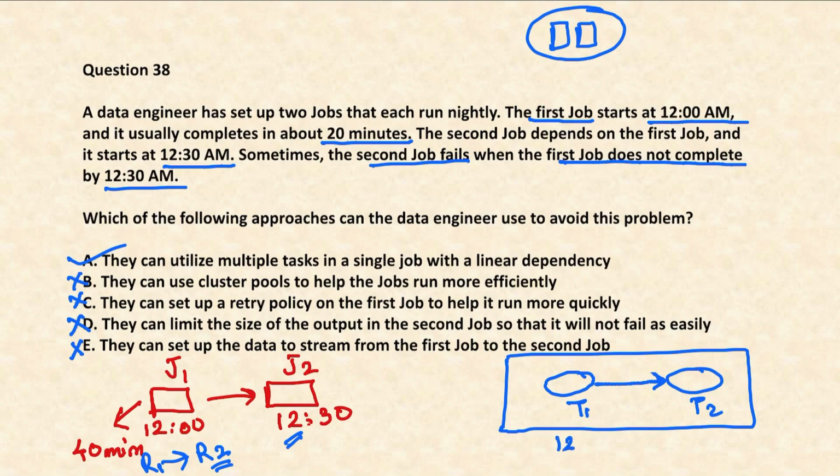Even if the job starts at 12 o'clock, once task 1 completes, only then will task 2 start. If it completes at 12:40, task 2 will start at 12:40. If it completes at 12:30, it will start at 12:30. And if it completes at 12:20, task 2 will start at 12:20 itself. So this is our feasible answer.